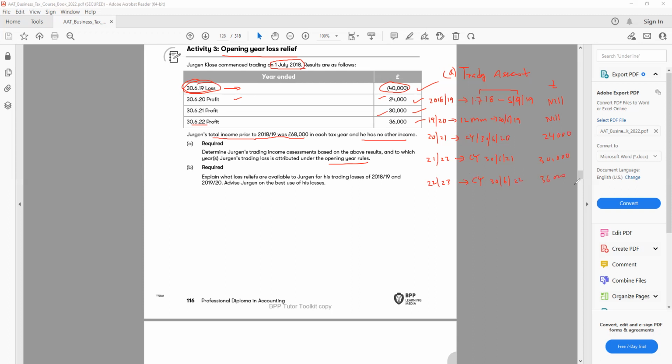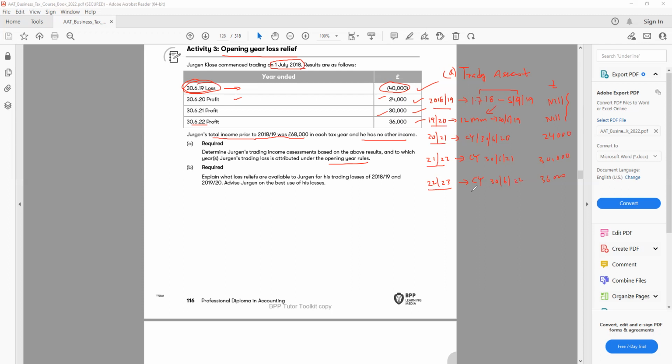If you remember the previous chapters you have done, you've done the trading profit. Now here you can see definitely there is overlap because the first few months we're calculating again inside here with the next 12 months. So you need to remember that this kind of trading profit you were doing before is like a trading loss. So this is my trading assessment. So this is all the tax years I have from 18-19, 19-20, 20-21, 21-22 and 22-23, the combination.